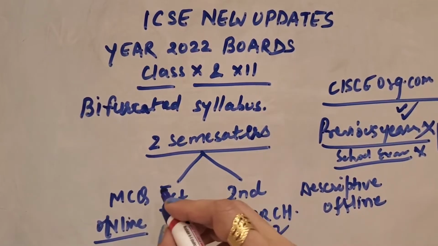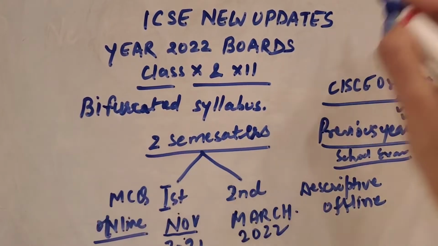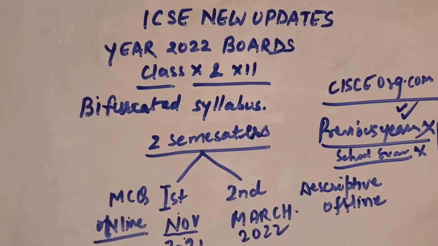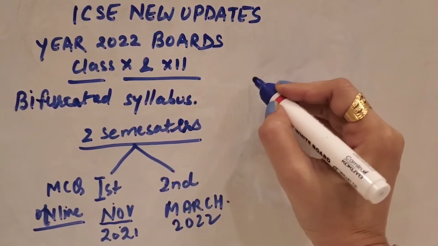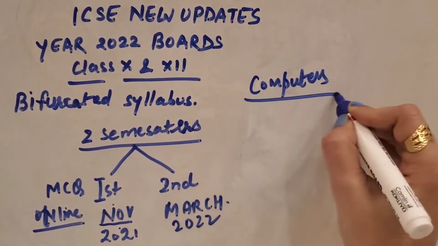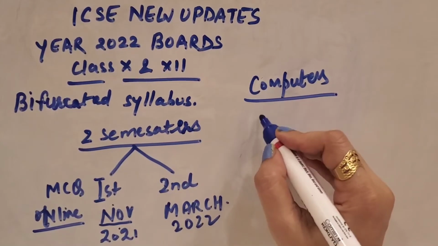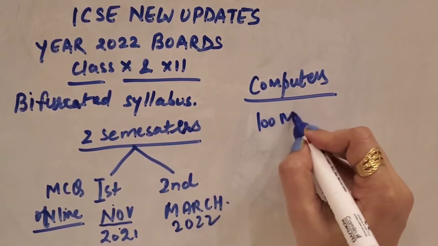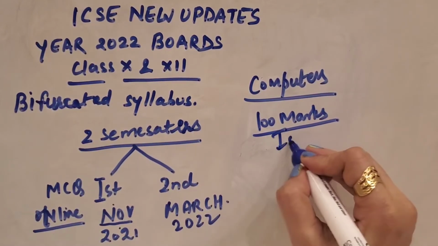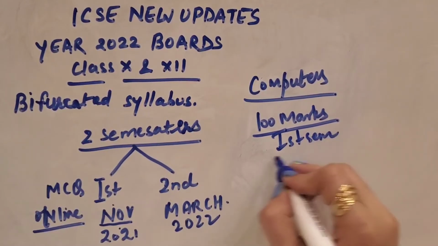And what they will do, these marks will also carry in computers. If we talk about the computers portion, they will take a 100 marks exam in the first semester, which is your first board exam.